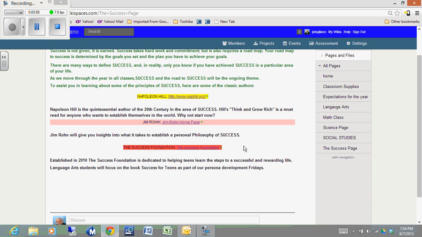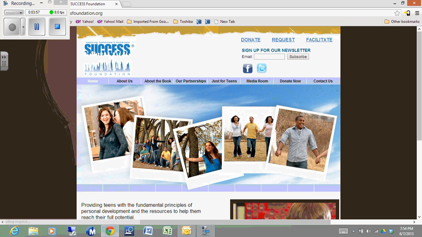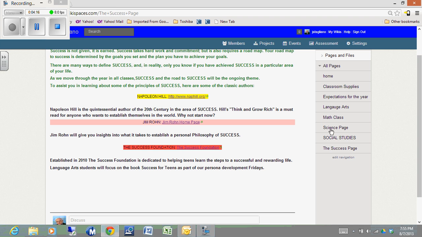Finally, the Success Foundation homepage. This is a book, the Success for Teens book, which we will speak about this year, and you will get a copy of this year. And this is some information about the book, including a download of an MP3 of an abridged version of the Success for Teens book. We'll go back to the wiki and go to the Expectations of the Year page.